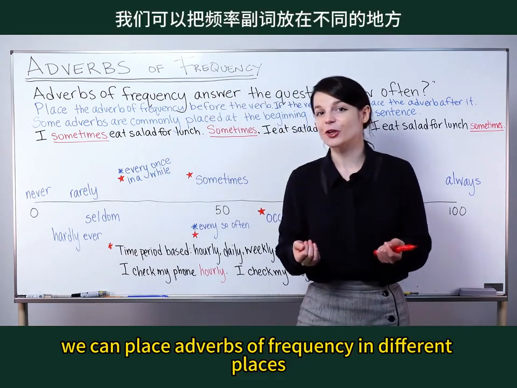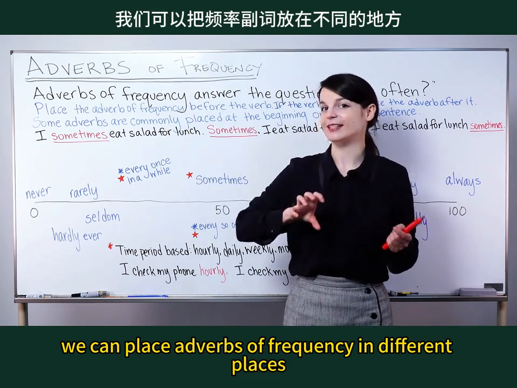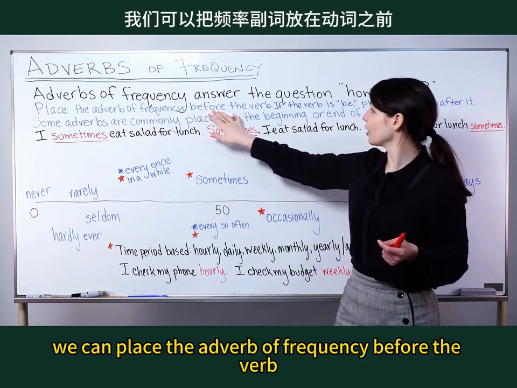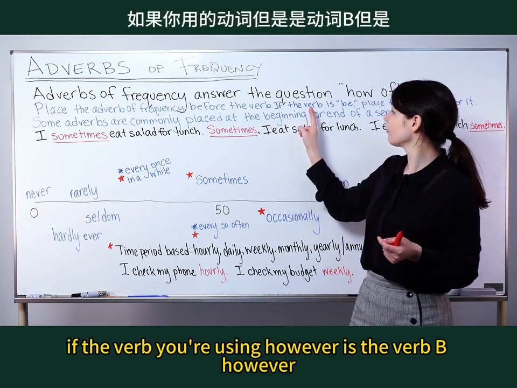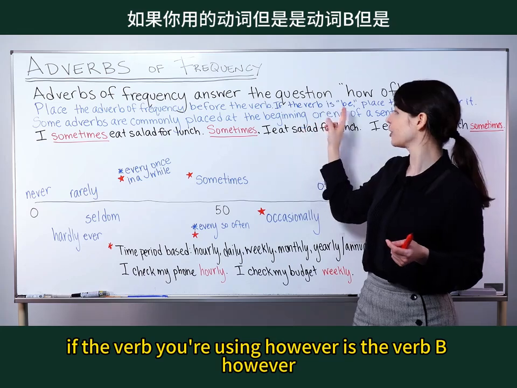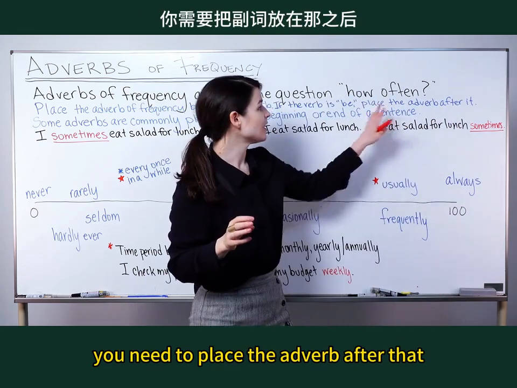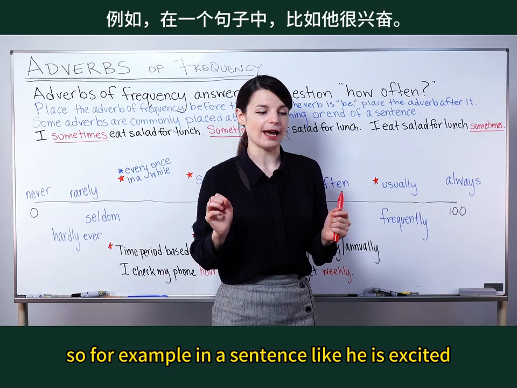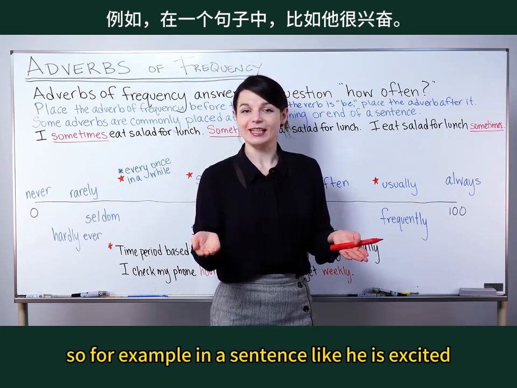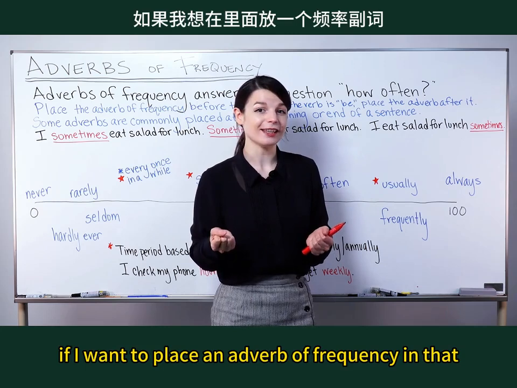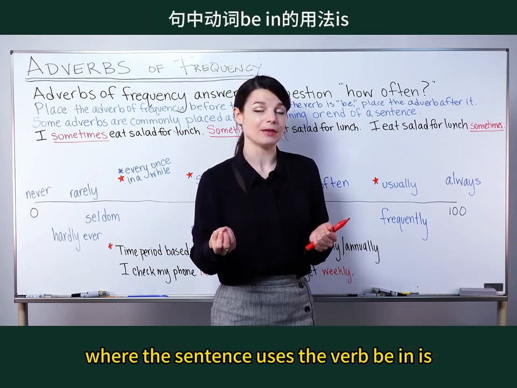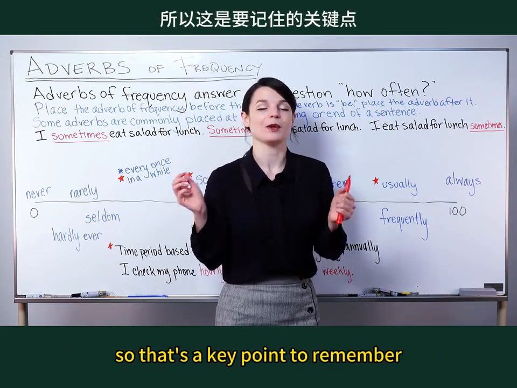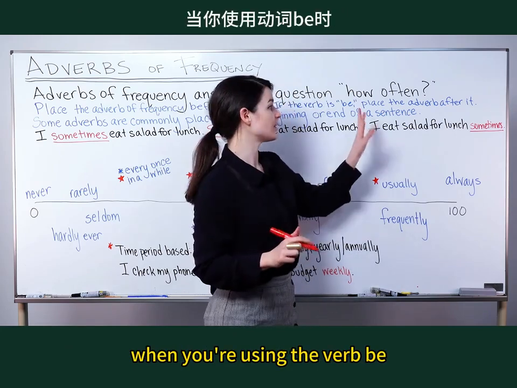We can place adverbs of frequency in different places in sentences. We can place the adverb of frequency before the verb, that's okay. If the verb you're using, however, is the verb be, you need to place the adverb after that. So, for example, in a sentence like, he is excited, where the sentence uses the verb be, I would put it after is, like he is always excited. So that's a key point to remember when you're using the verb be.